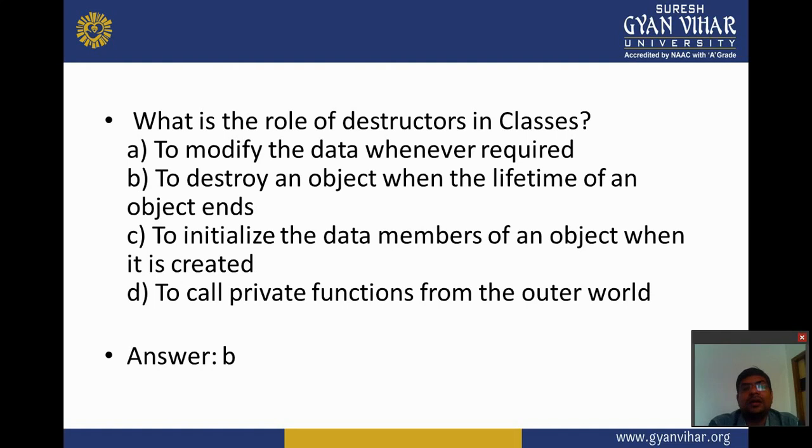Next is what is the role of a destructor in classes? To modify the data whenever required, to destroy an object when the lifetime of an object ends, to initialize the data members of an object when it is created, to call private functions from the outer world. Answer is B. To destroy an object when the lifetime of an object ends.